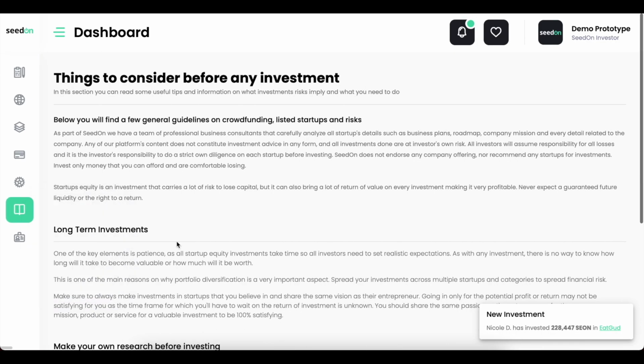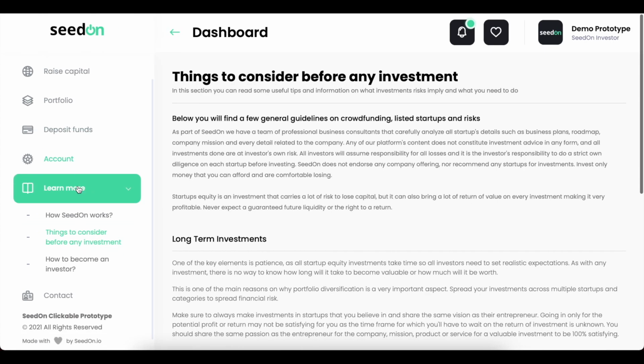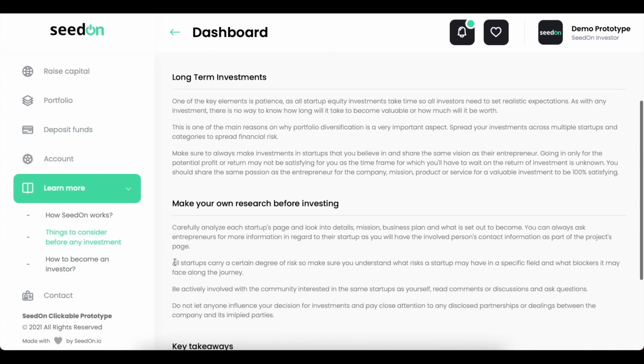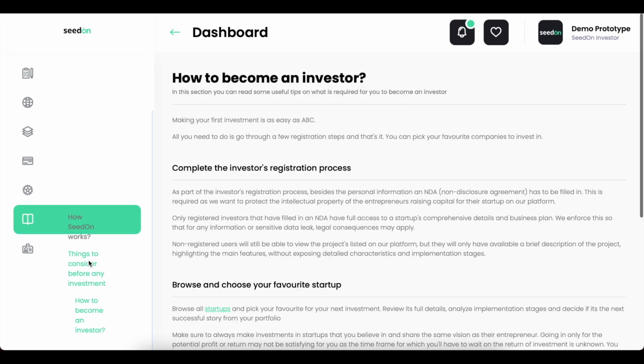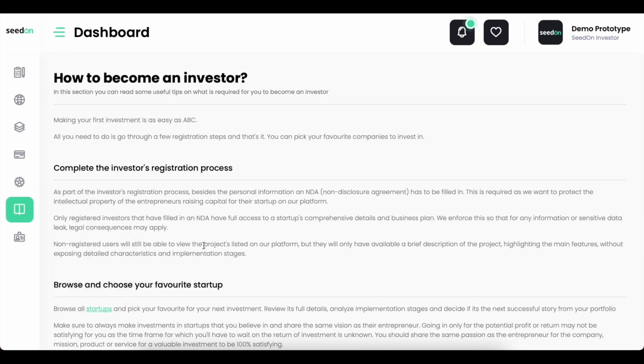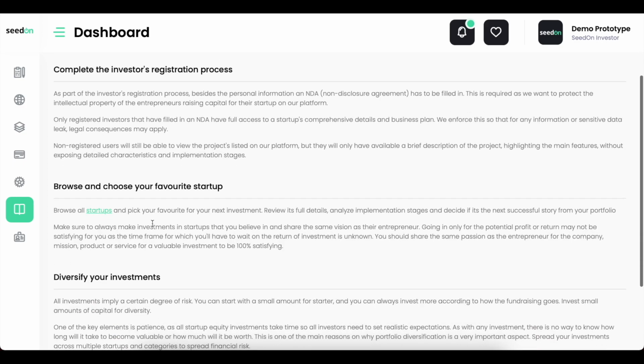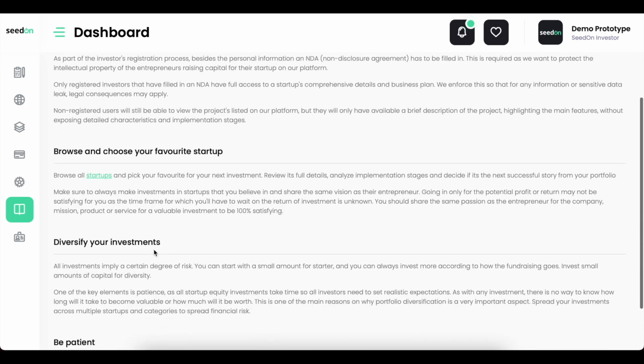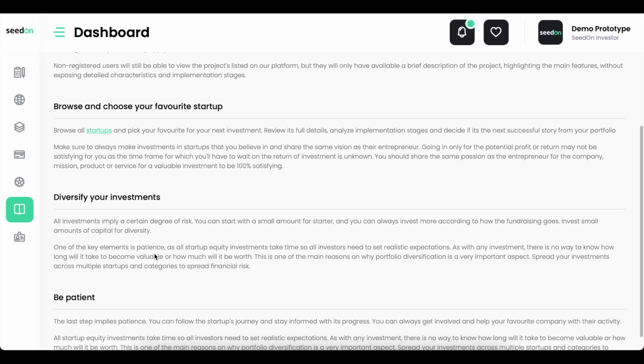I also have another screen about things to consider before any investment and how to become an investor. So basically over here we just have some guidelines on how to become an investor. Again, we have a few guidelines. Just go ahead and browse the startups, diversify your investments so you can spread the financial risk.